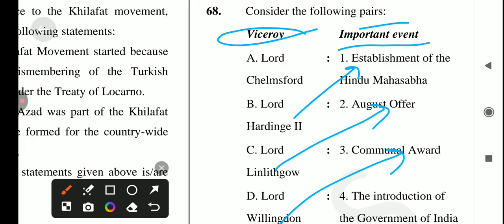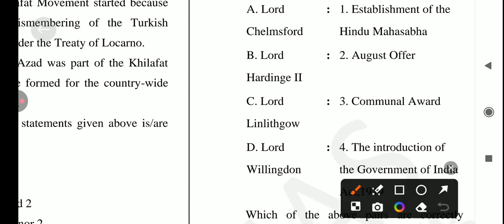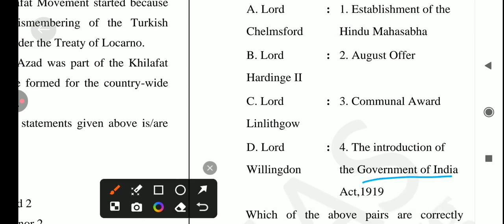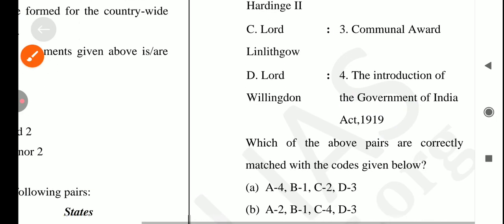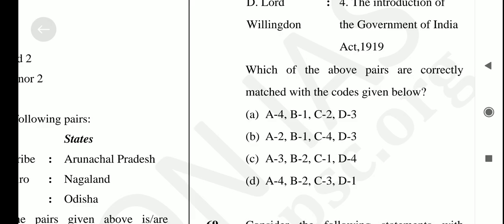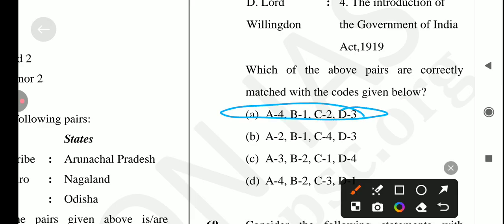ये हो जाएगा related to the introduction of Government of India Act 1919. So option number D. So answer for this question is option number A, 1 का 4, B का 1, C का 2 and D का 3 is the correct answer for this question. Okay. And if we are talking about the